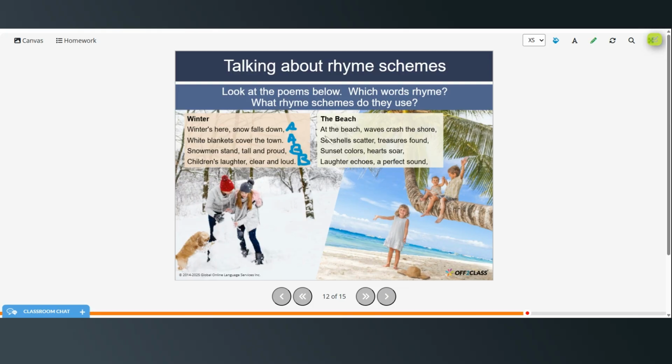Now the beach: at the beach, waves crash the shore, seashells scatter, treasures found, sunset colors, hearts soar, laughter echoes, a perfect sound. So here, shore and soar rhyme, and found and sound rhyme. So this one is an ABAB rhyme scheme.